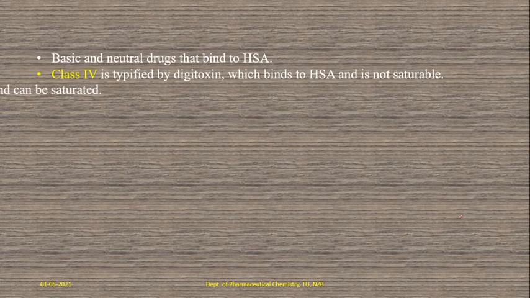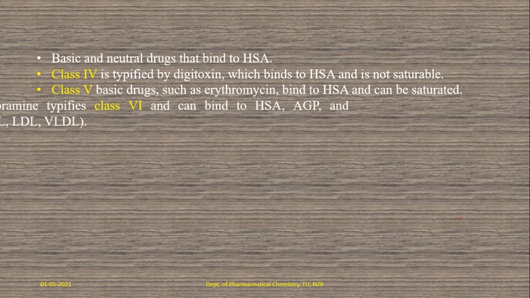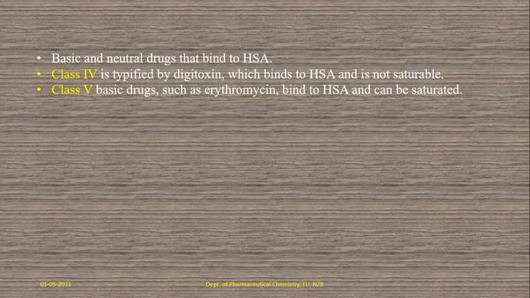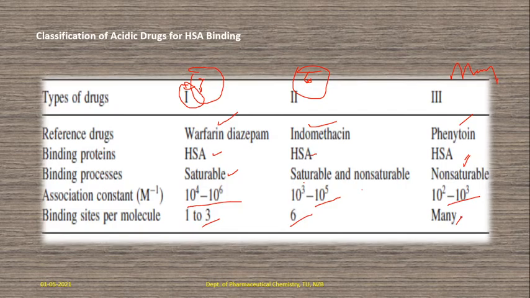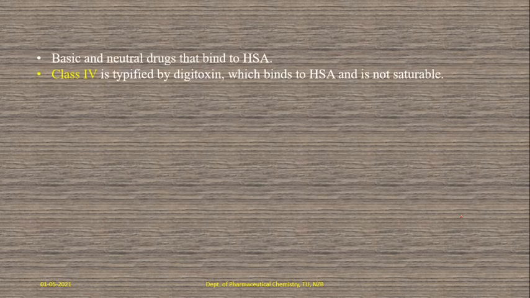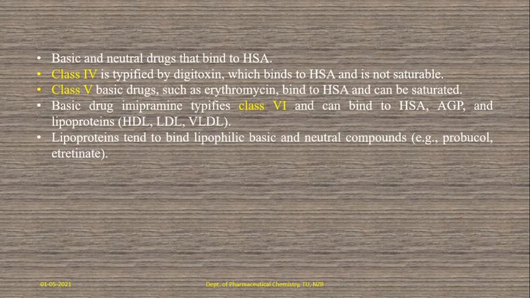So now come to the basic part, basic drugs. Some basic and neutral drugs can also bind to HSA. So those are class 4, class 5 and class 6. What remains for us? Here we said there are 6 sites in total. Okay, so here 1, 2, 3 are for acidic drug substances. Next, 4, 5, 6 are basic drug substances along with the neutral drugs. So class 4 is for digitoxin. This is the digitoxin binding site.